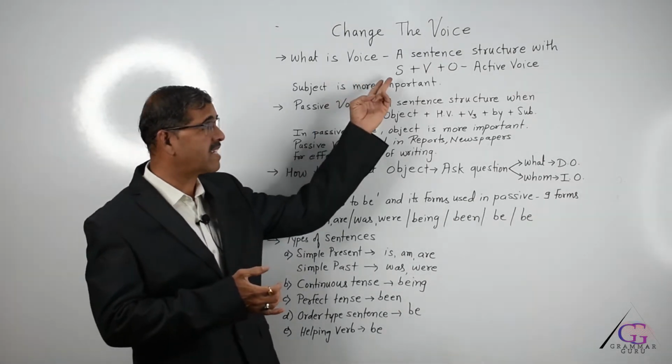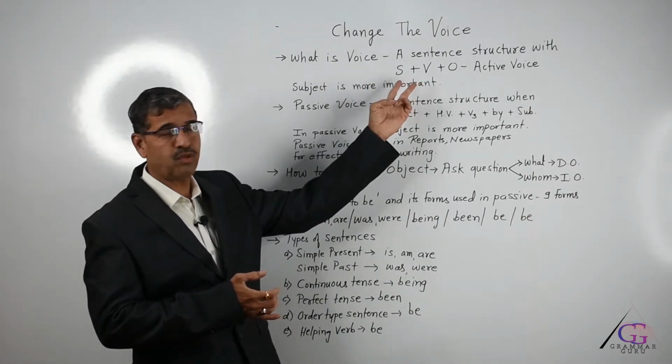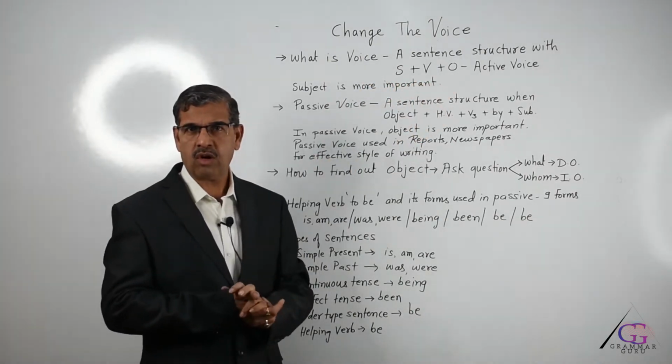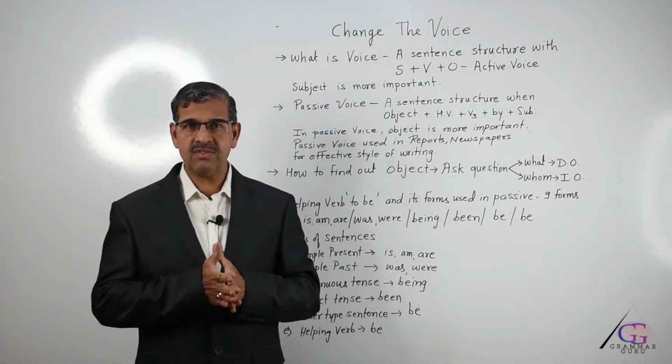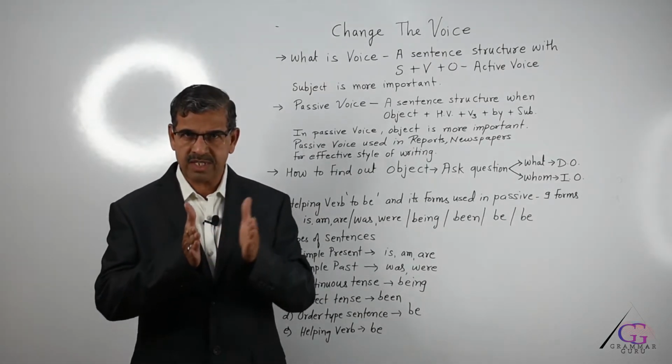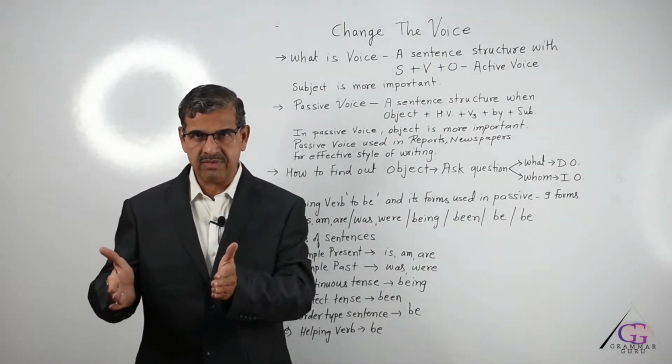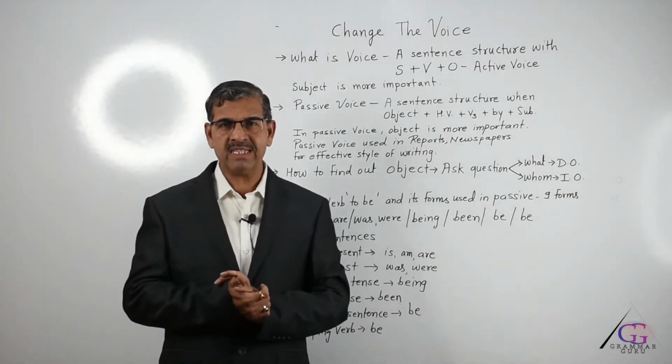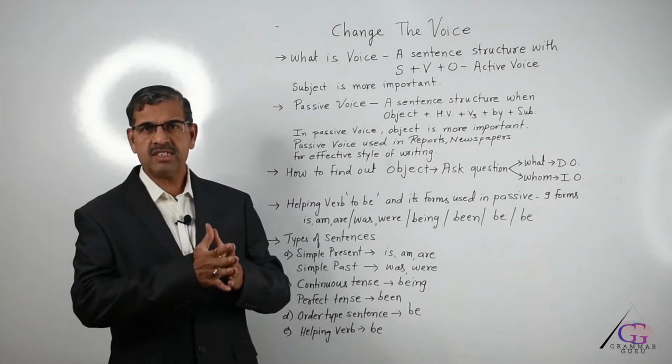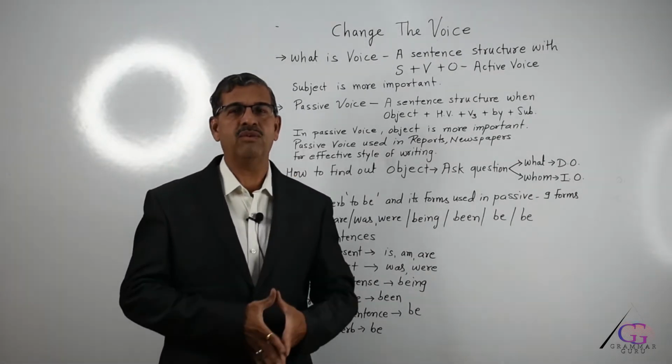Here S stands for subject, V stands for verb, and O stands for object. So when the sentence in front of you has the subject in the beginning, followed by the verb, and then followed by the object in the end, such a sentence is said to be in the active voice.